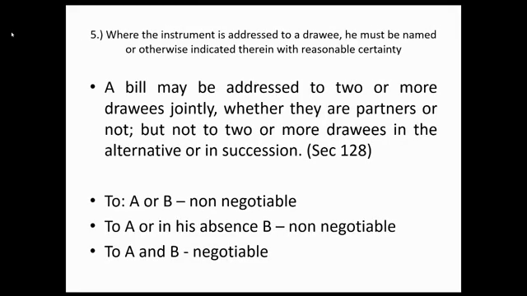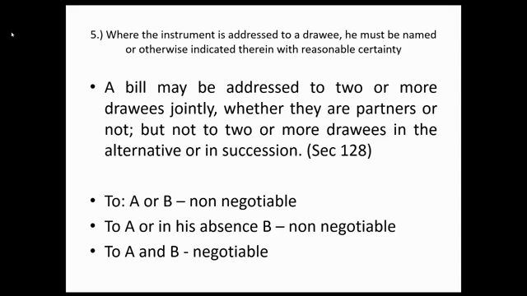And the last requirement under section 1, when an instrument is addressed to a drawee, he must be named or otherwise indicated therein with reasonable certainty. Mag-cross-refer kayo sa section 128. A bill may be addressed to two or more drawees jointly, whether they are partners or not, but not to two or more drawees in the alternative or in succession. Kaya ibig sabihin, pag ang address ko na drawee ay naka-alternative or successive, the instrument becomes non-negotiable.